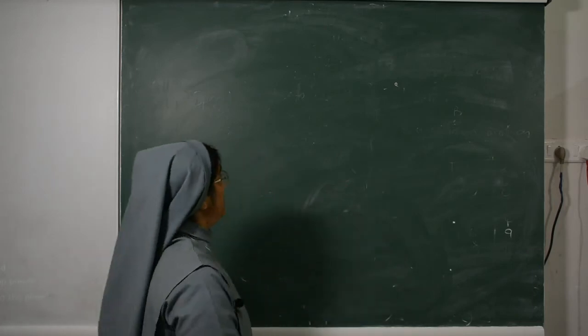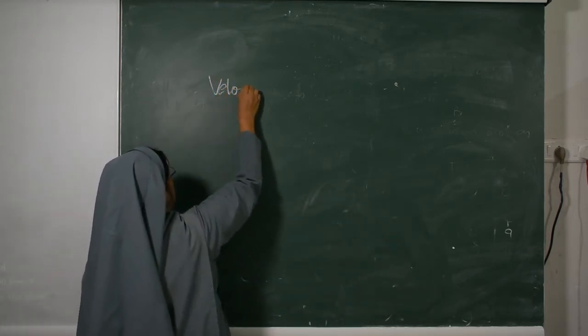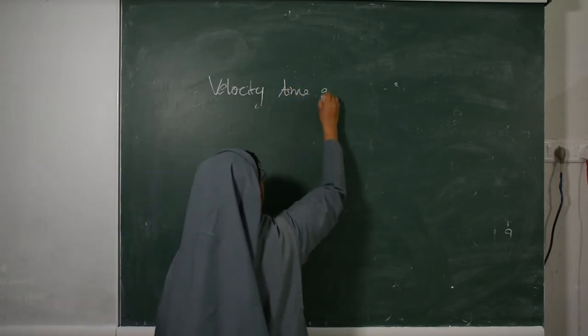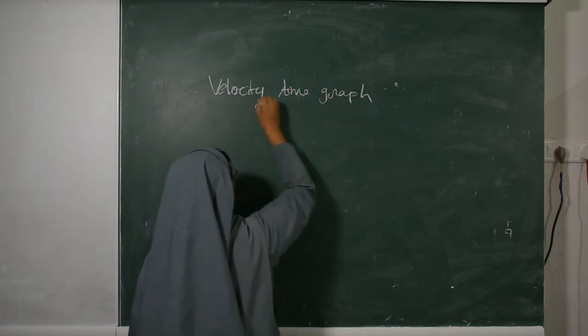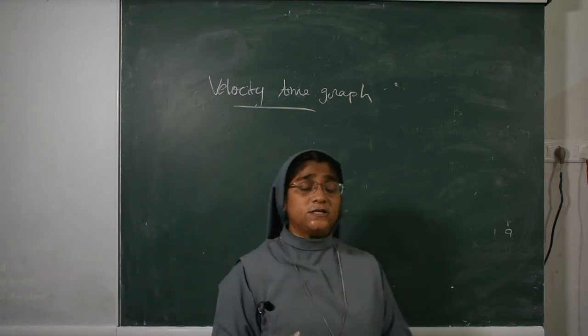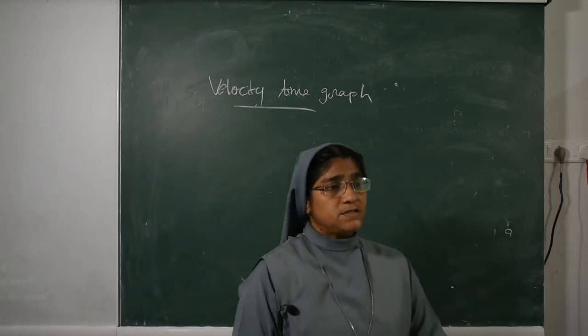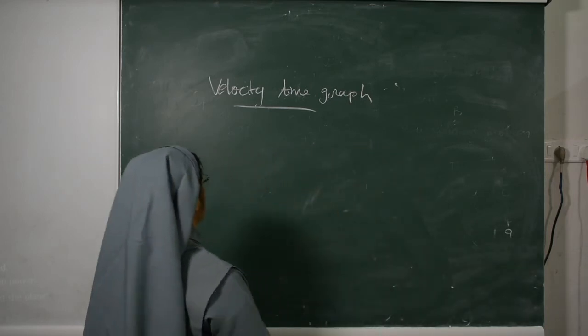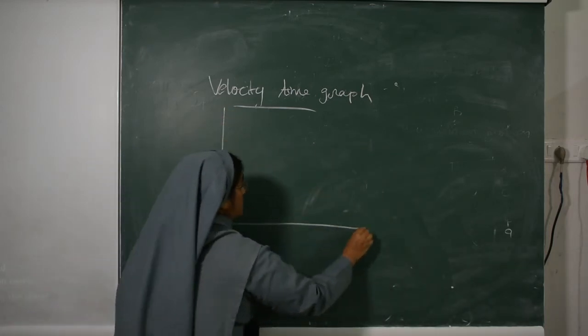Now we will study the second graph, the velocity time graph. The velocity time graph shows how the velocity of a moving body changes with time. Let us see how to plot this graph.